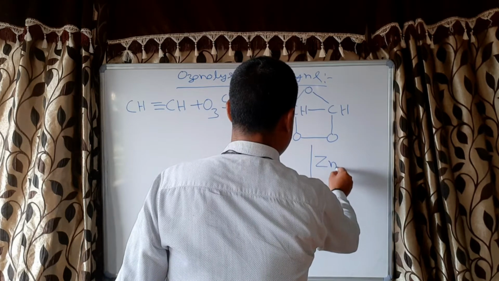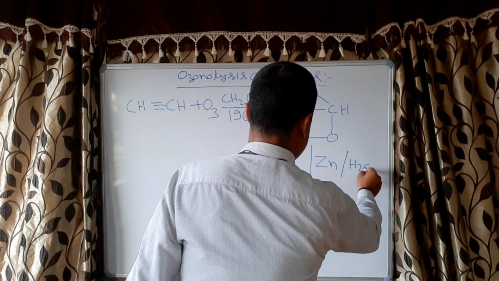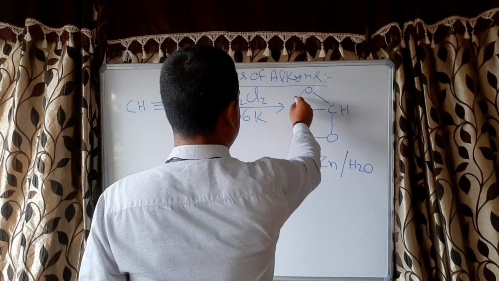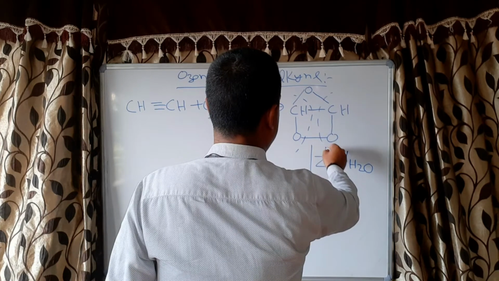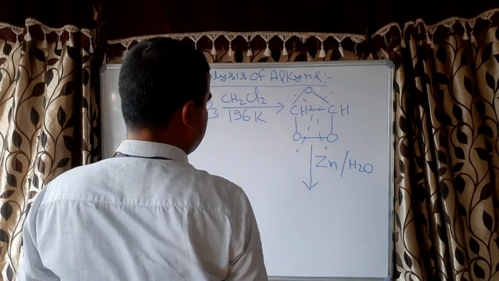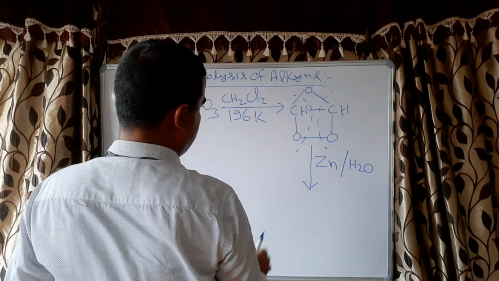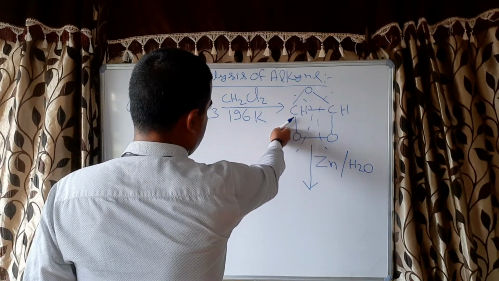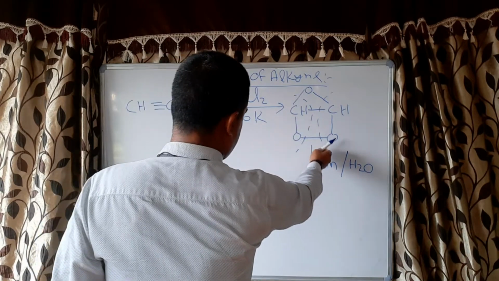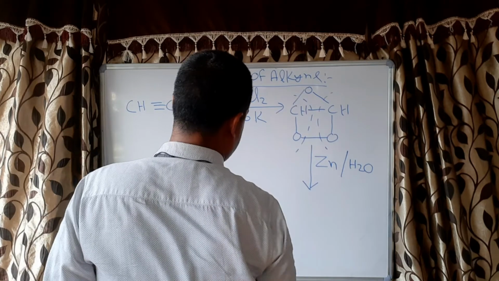For that we will take zinc in presence of water. Then this bond will break, this bond will break. Now you can see for this oxygen both bonds have broken, and for this oxygen one bond is broken, but the other bond is attached with this carbon. Similarly, this oxygen is attached with this carbon and this bond is broken.